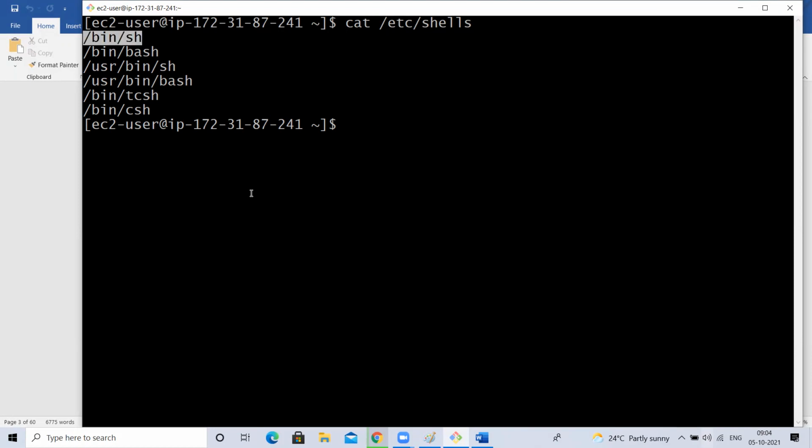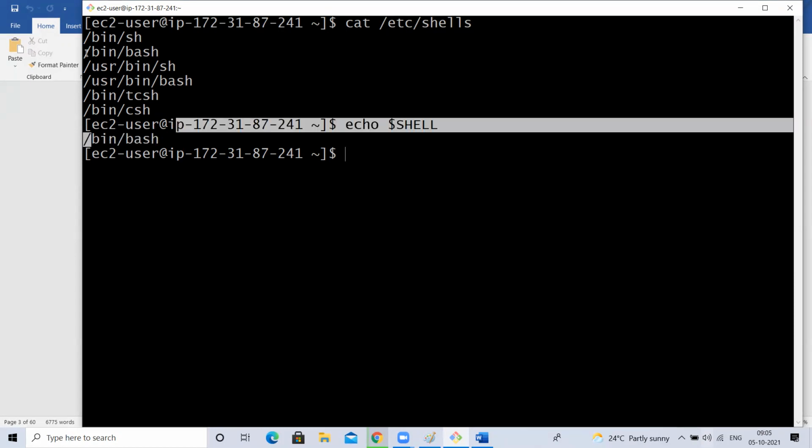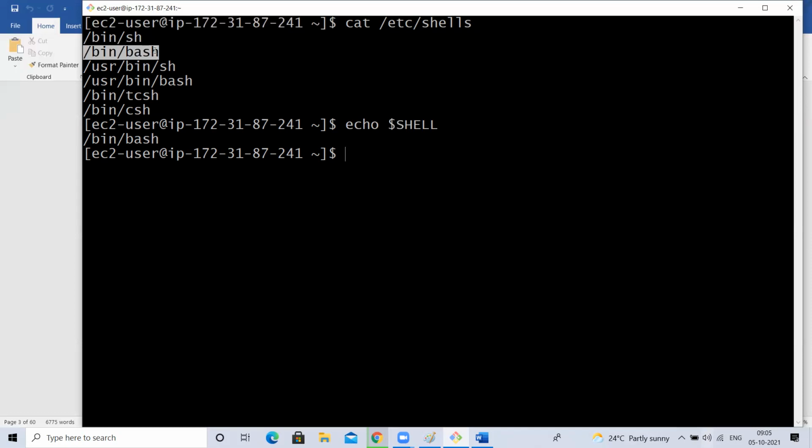What should I do? Yesterday I said, right, echo $SHELL. One variable is there. So it is pointing to this shell. This is a variable. This is pointing to which shell? /bin/bash. Hence, this is going to be my default. Now, if I change the value of this variable to this one, then it will use sh. How to change the value of an environmental variable is export.